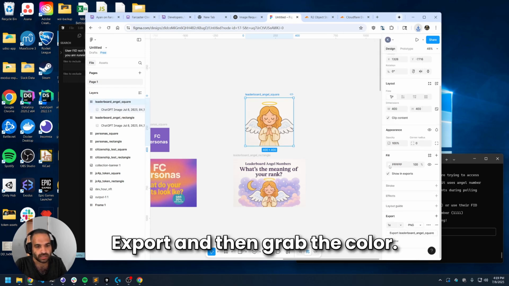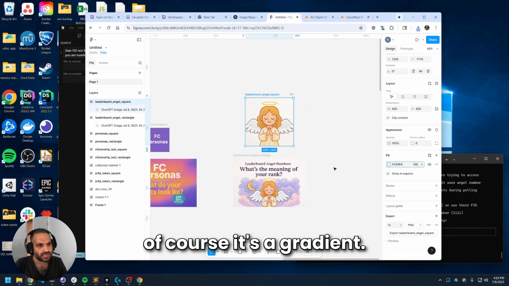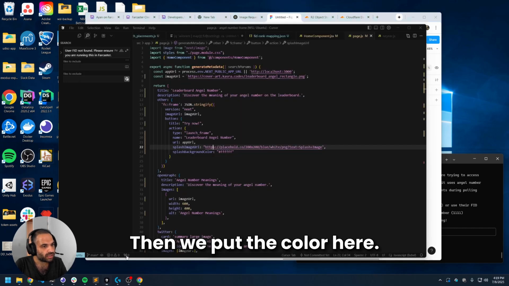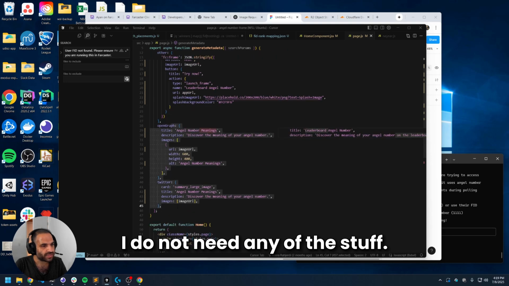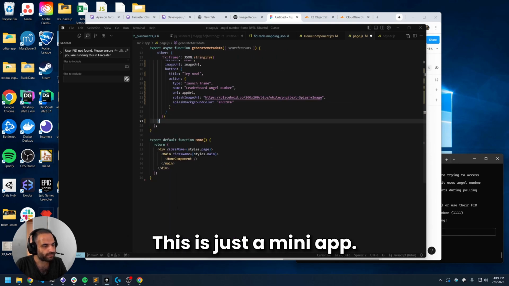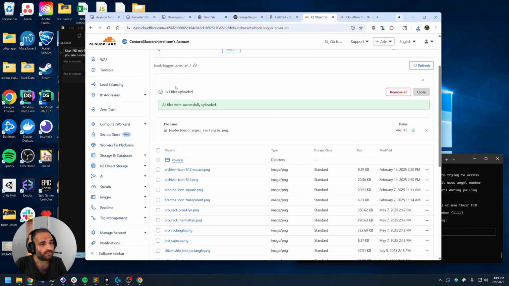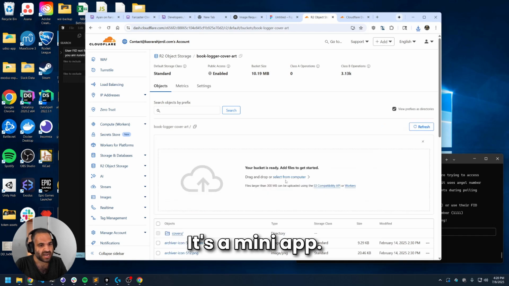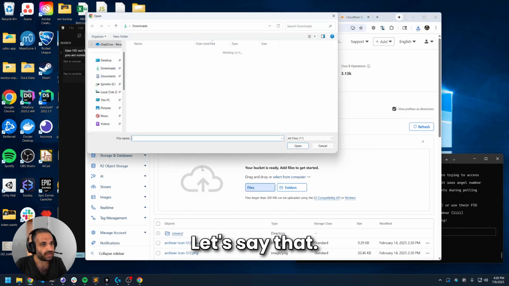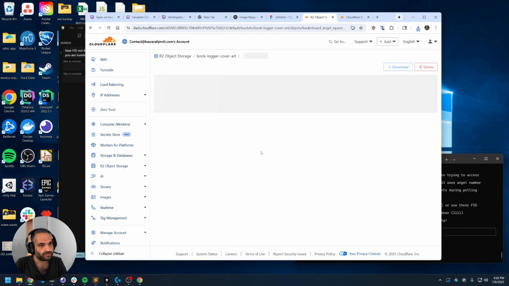Export, and then grab the color the background is. Of course, it's a gradient. Then we put the color here. I do not need any of the stuff. This is just a mini app. Not just a mini app. You get what I mean. It's a mini app we're not taking too seriously. Let's say that. Cool.